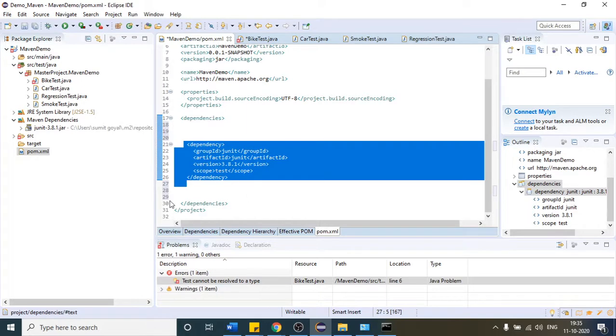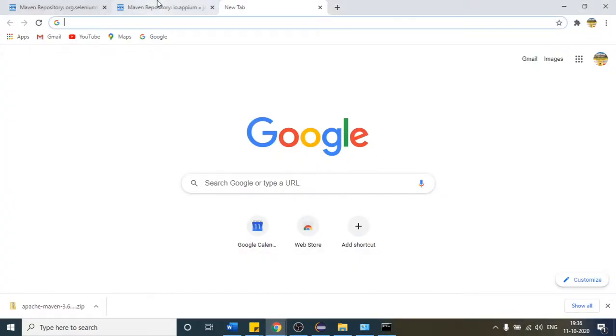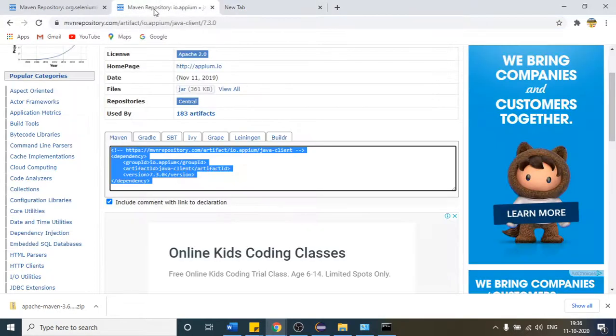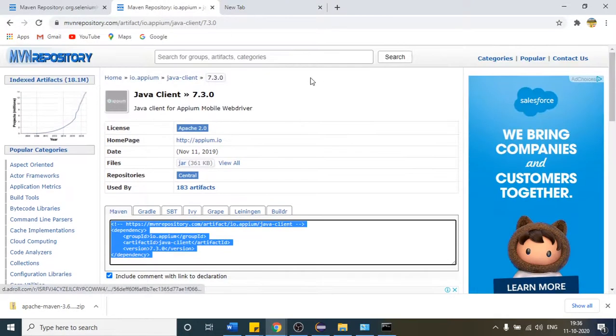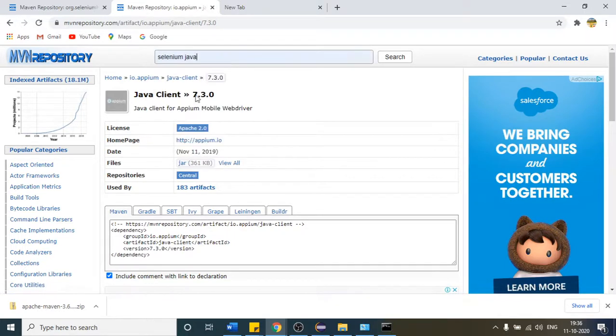If I want to get the Selenium dependency, or you can say the Selenium jar file, from Maven, I will not right click my project and place jar files one by one from my local machine. I will just come to this website and search Selenium Java, because I am working with Java in Selenium. Selenium Java, and click on search.